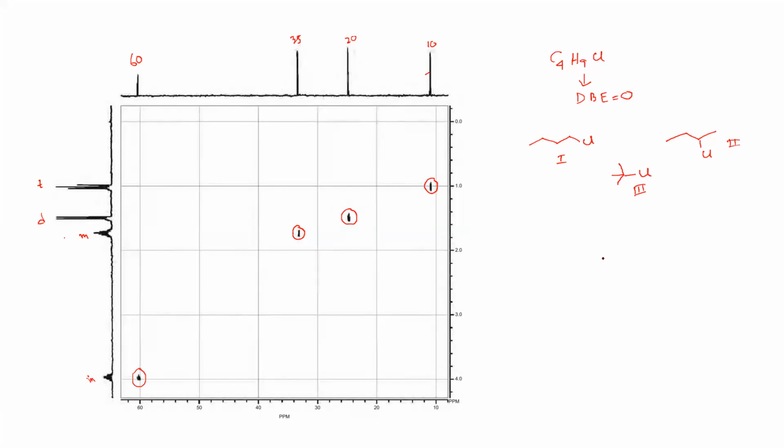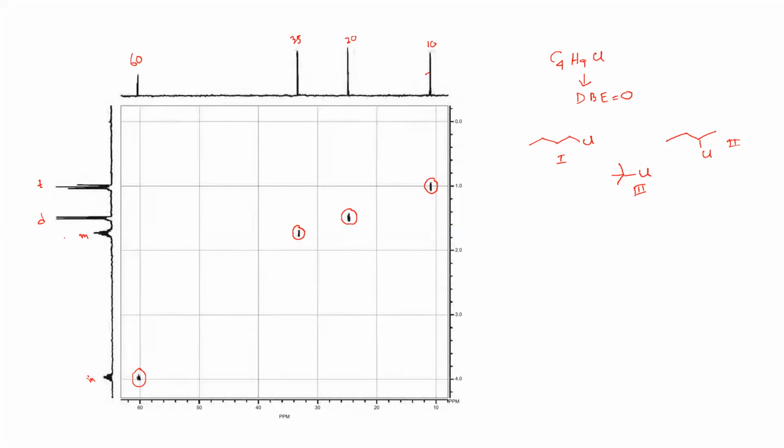Now tell me, among these 3 structures, which one is the correct structure? First of all, you have to find the correct structure, and to get that, you can easily look at the proton NMR.